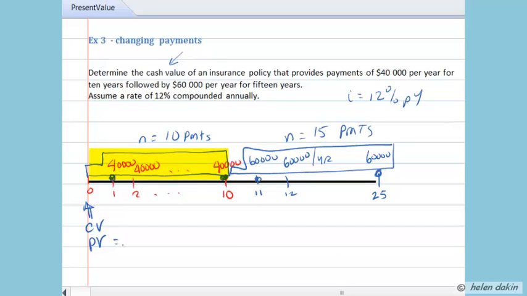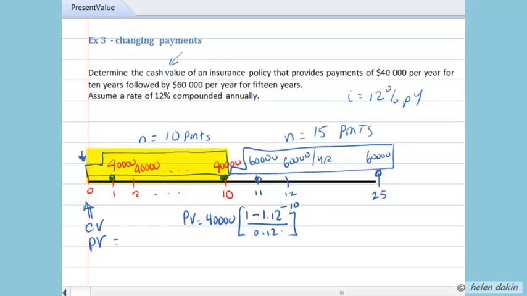So first of all, let's break this down into a couple of problems here. It's very easy to determine the cash value of the $40,000 payments. The cash value would be the value that we obtain at the front end of the annuity, or the one interest period before the first $40,000 payment is made. So that has a present value of $40,000 per year multiplied by the discount factor, 1 minus 1 plus 12% per year to the power of negative 10 payments, divided by 12% per year.